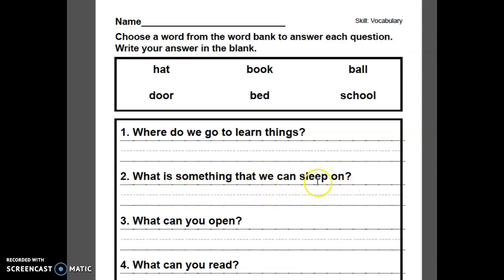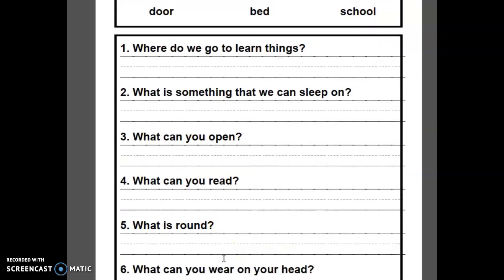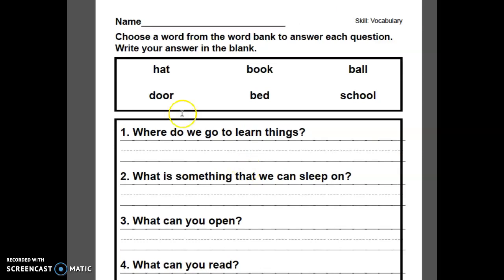We can sleep on a bed. What can we open? We can open a door. What can you read? I can read a book. What is round? A ball is round. What can you wear on your head? I can wear a hat on my head.